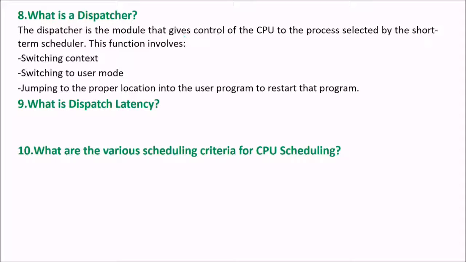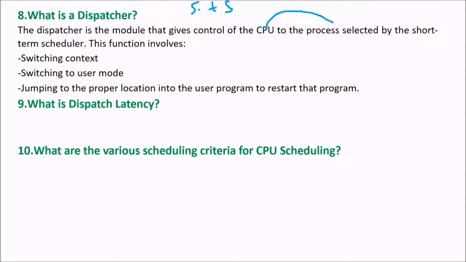The dispatcher is the module that gives control of the CPU to the process selected by the short-term scheduler. The short-term scheduler has selected this process to be given to the CPU for execution, so the dispatcher gives control of the CPU to it.